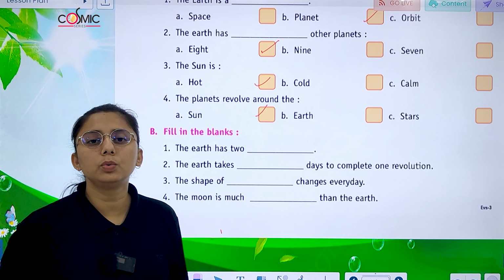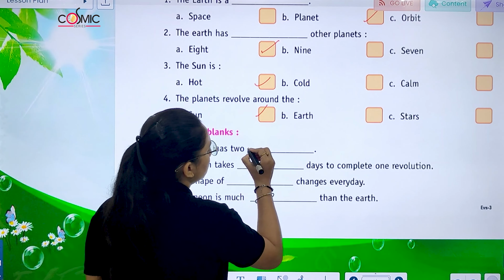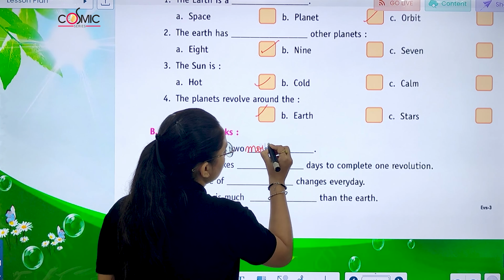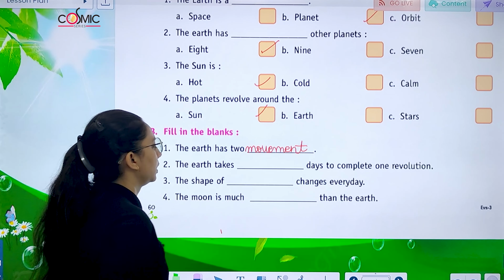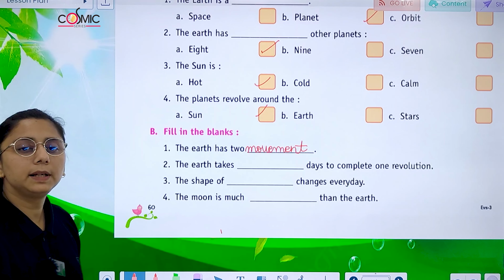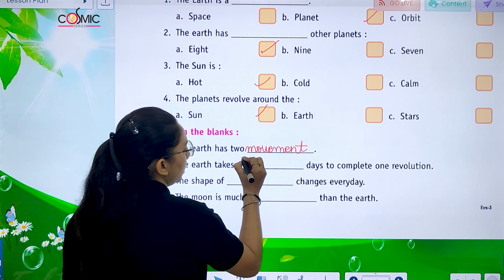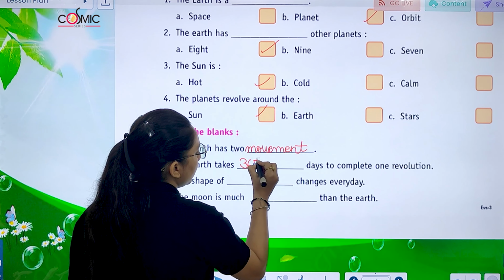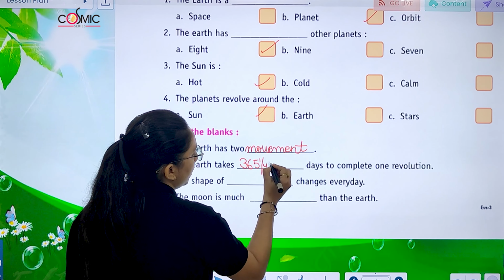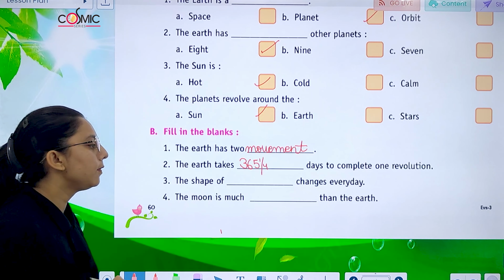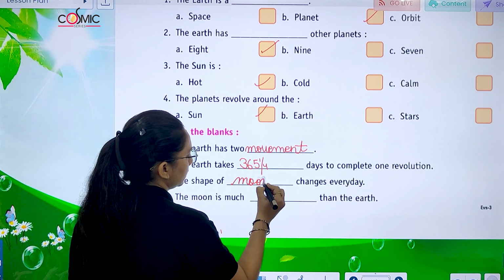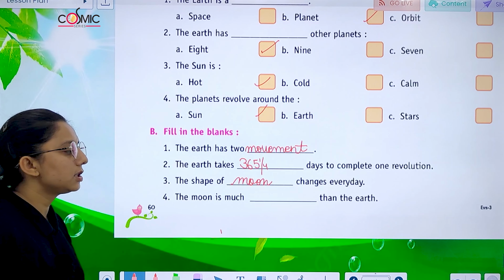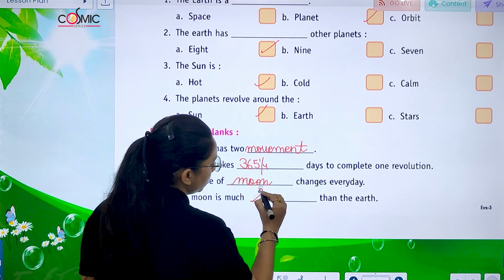The earth has 2 movements. The earth takes 365 and a quarter days to complete one revolution. The shape of the moon changes every day. The moon is much smaller than the earth.